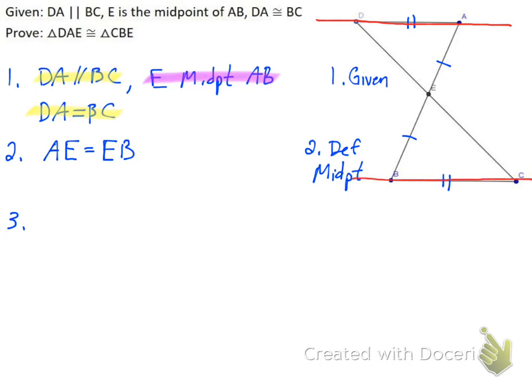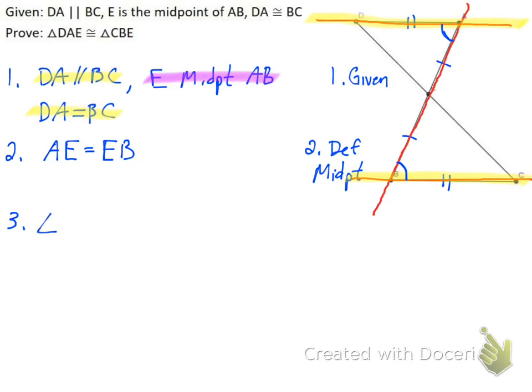Those are my parallel lines, and I could use this as my transversal. This angle right here, angle A, and angle B, are both inside of my parallel lines and on different sides of the transversal, which makes them alternate interior angles.